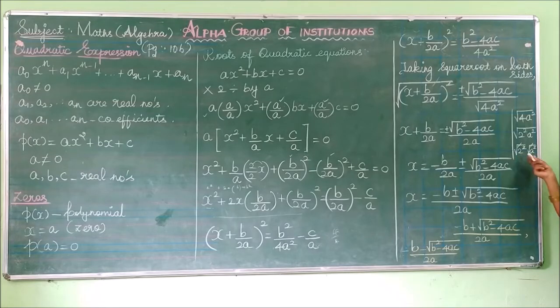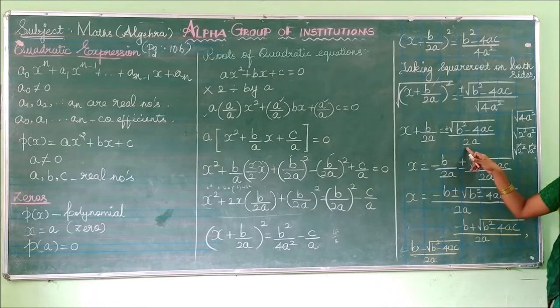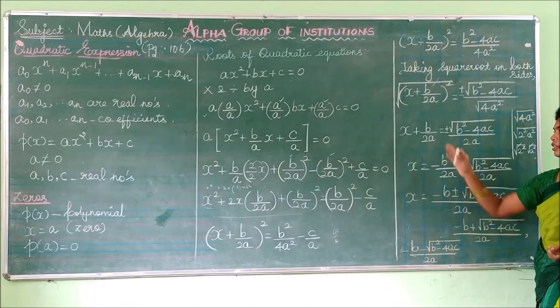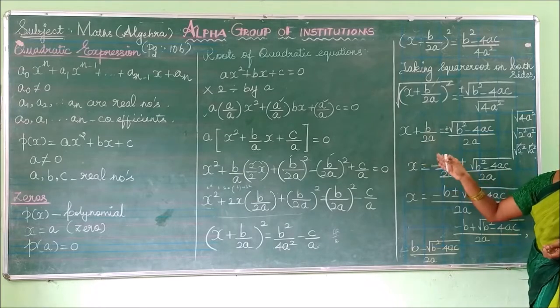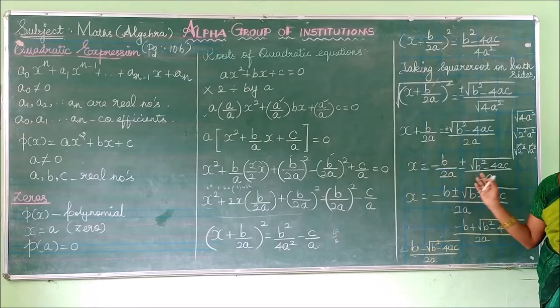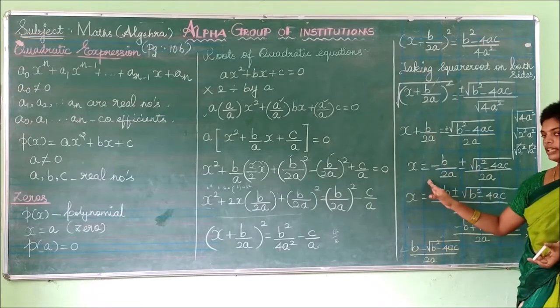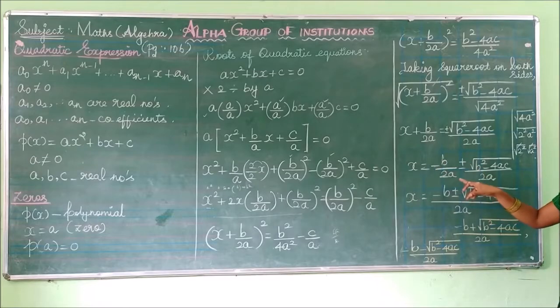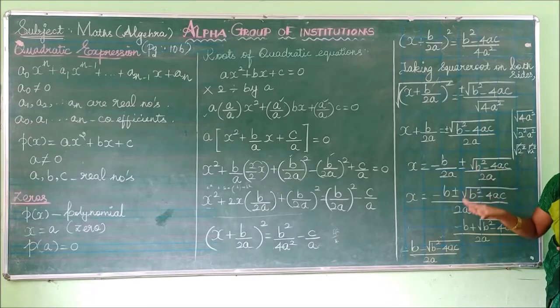Again you get the value 2a. So that will be written here, 2a. Then listen, you can take this b by 2a to this side. It will be negative. So this positive value becomes negative. x is equal to minus b by 2a plus or minus square root of b squared minus 4ac divided by 2a. So for plus or minus, how to consider: first the positive value and then the negative value.